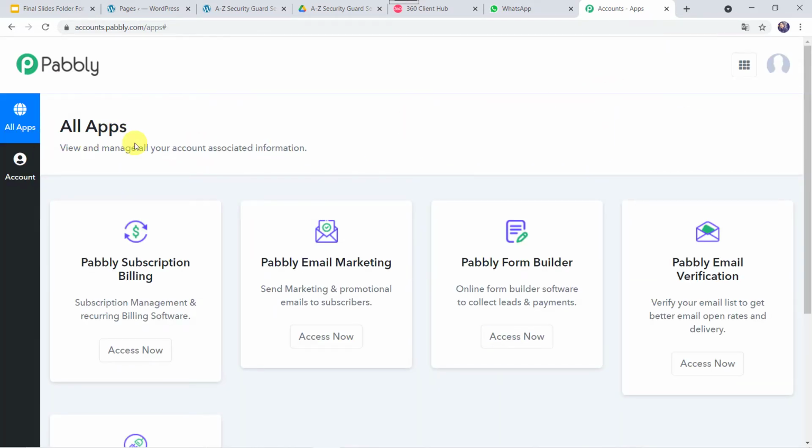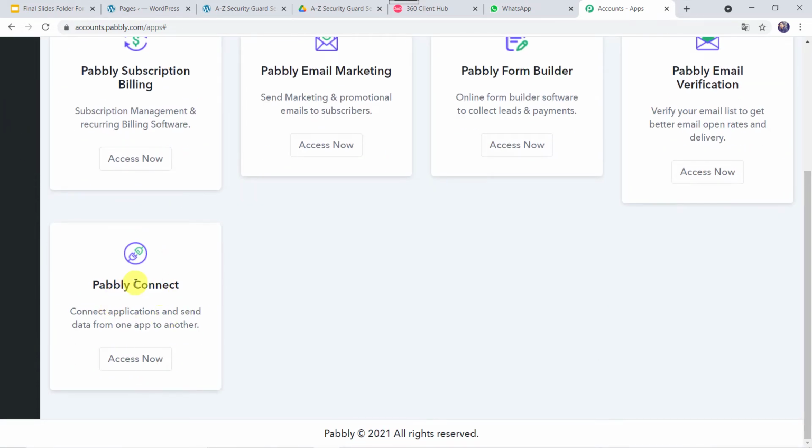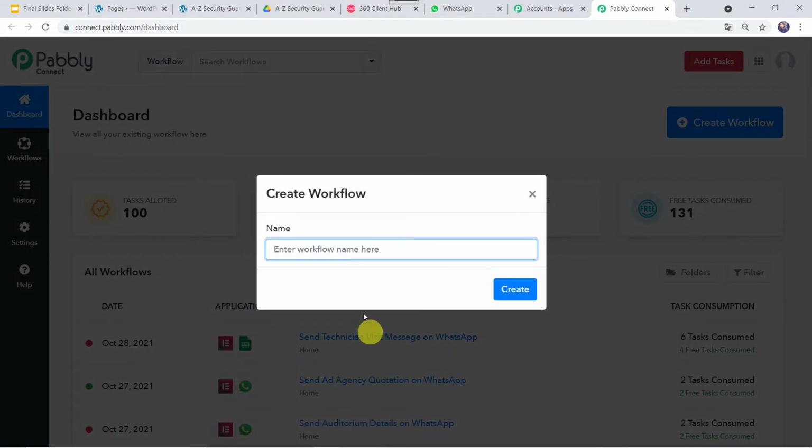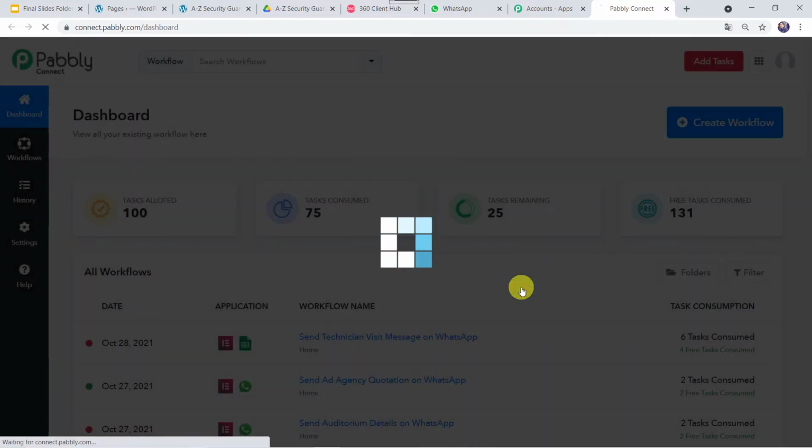Here in the All Apps section, scroll down, come to Pabbly Connect and click on Access Now. This is the dashboard of Pabbly Connect. Here we have to come to this plus sign and click on Create Workflow. Here we have to give the workflow name. Here I have given the name as Send Security Guard Service Quotation on WhatsApp. You can give the workflow name as per your requirement. And now let's click on Create.